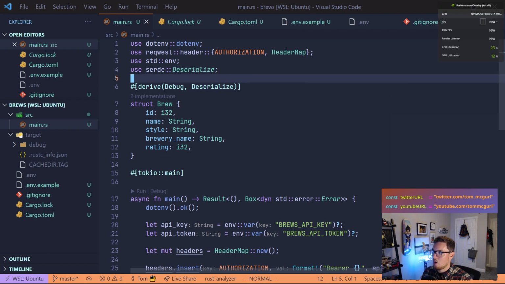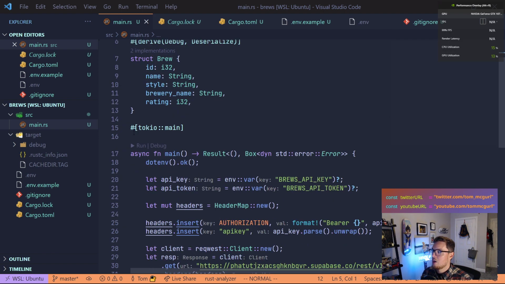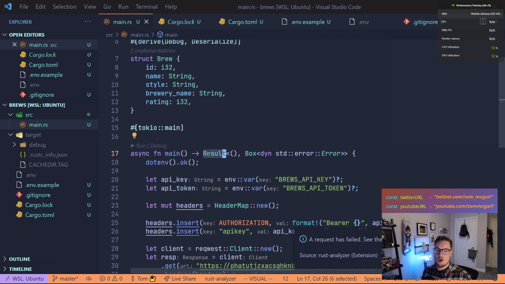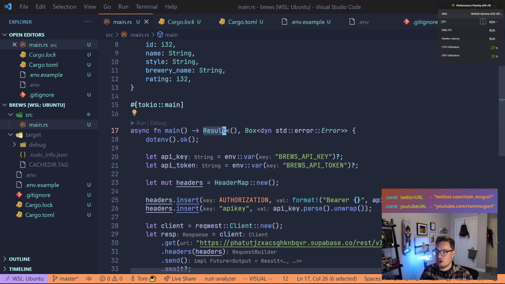So here we declared our brew struct. Here we've set up our main function. Again, we're using Tokio, so it's an async main function, meaning it handles things asynchronously. We can use awaits within it, and we know that it deals with futures. The return type of our main is a result over the unit type or a box around the error. That's because we can throw many types of errors. So this is basically saying it's either going to return a unit type or it's going to throw one of many types of errors. In our case, we had a deserialize error, we had a headers error. We saw a few. So that's what this is going to do.